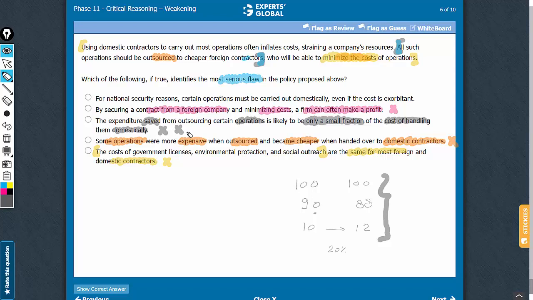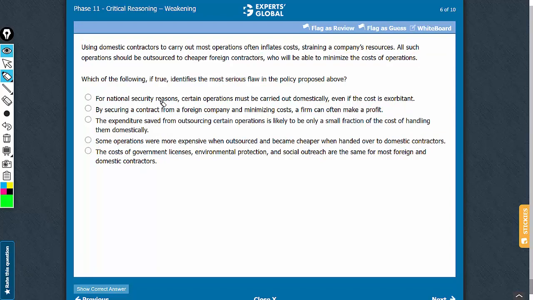Let us understand why A is the correct answer choice. Answer choice A says that for certain reasons, certain operations must be carried out domestically even if the cost is exorbitant. See, what is the conclusion here? The conclusion is that all such operations should be outsourced, okay? All is important here. On the GMAT, be very careful when you see such extreme vocabulary. All such operations should be outsourced. And if certain operations cannot be outsourced because of certain reasons, irrespective of the cost component, then this conclusion that all such operations should be outsourced is weakened.